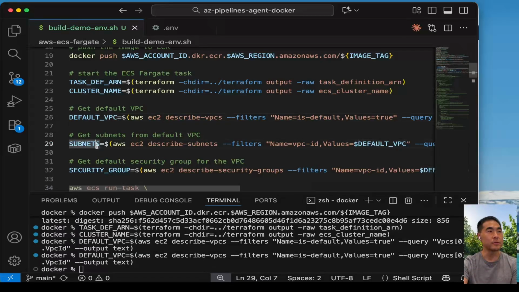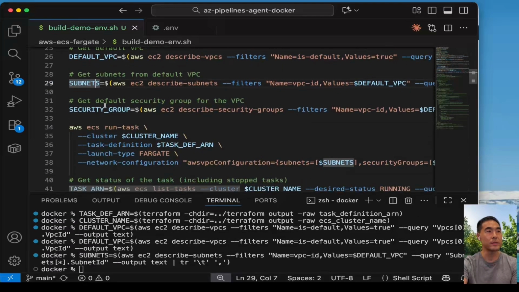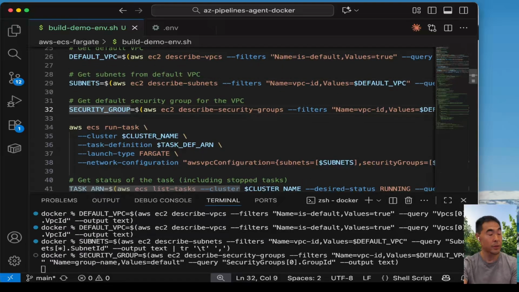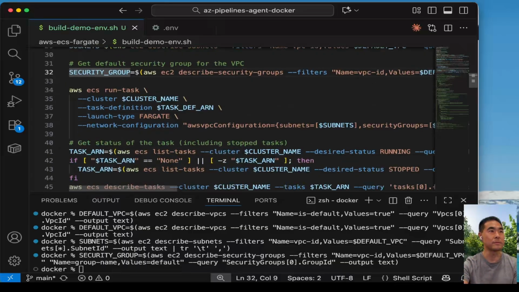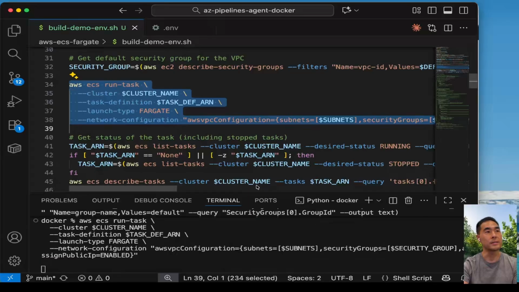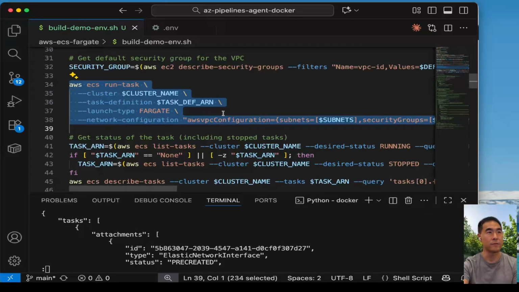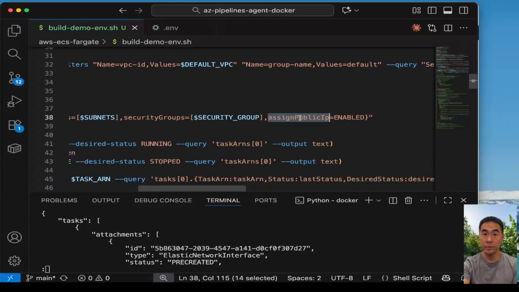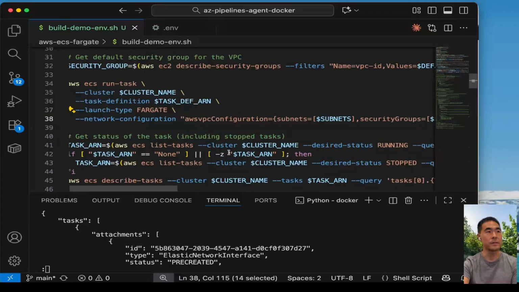So let's continue loading the values. We need the default subnet, the default security group. Again, that default security group, that's not going to make the cut for a production workload because that's allow all inbound and allow all outbound. That's not good. Here we want to run the task with all those values that we've loaded. Here, notice we're saying, yep, assign this task with a public IP. So here it's now running the task.